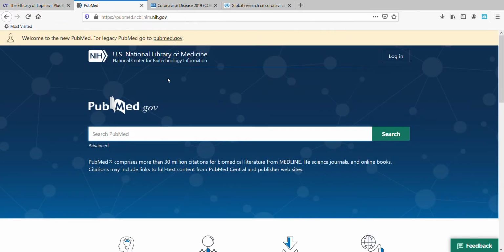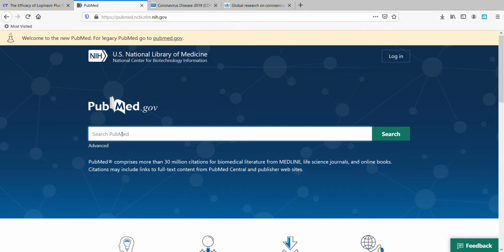PubMed is how you look up peer-reviewed scientific literature. You want to look up peer-reviewed literature as much as possible, aside from these credible sources, CDC and World Health Organization. You don't want to trust information that comes in a meme. Researchers have said, anything that starts with that, but that does not have a citation listing who published it, the name of the researchers, and the journal where it was published. You need to do some footwork and find out if that information comes from a credible source. And this is how you do it.